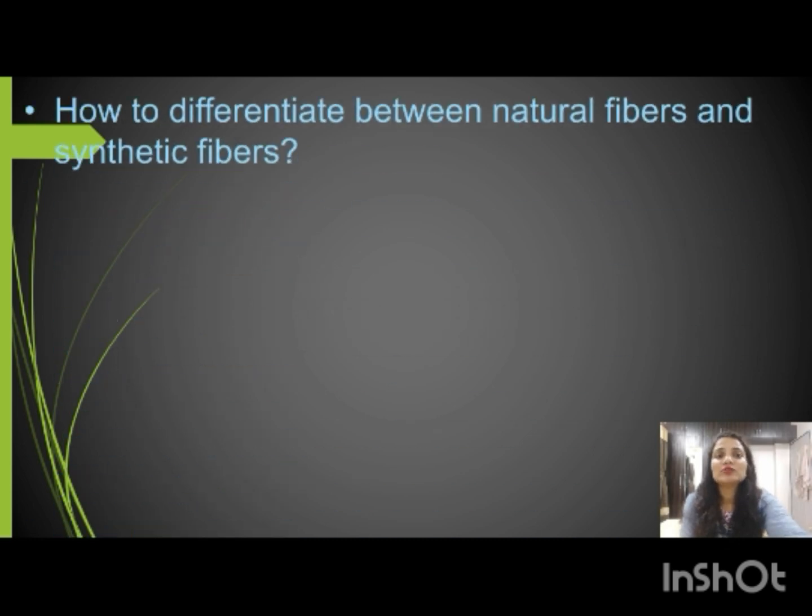Next is how to differentiate between natural fibers and synthetic fibers. Now you have fibers but you are not able to identify which is natural and which is synthetic. So we have one method. We just have to burn that fiber. We don't have to burn the full fabric. We just take a little piece of that fabric and burn it. While burning, we have to smell the odor released by that particular fabric.